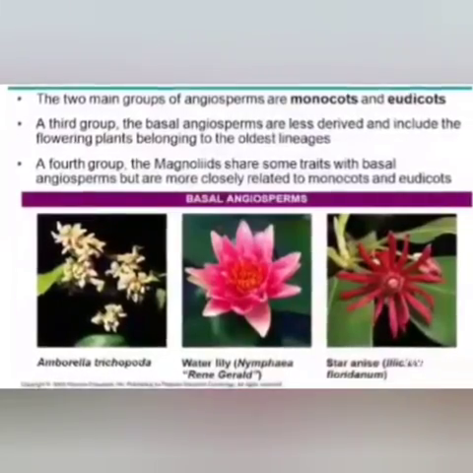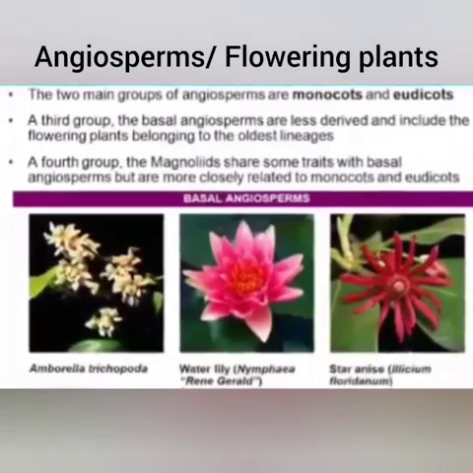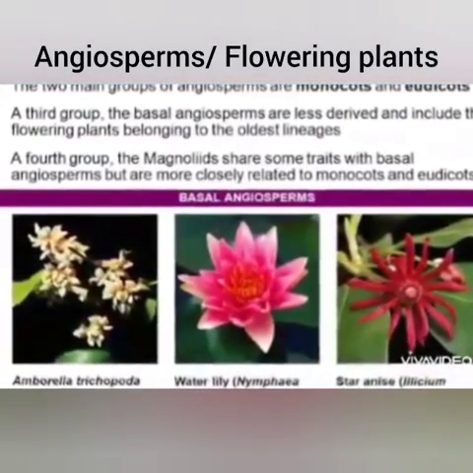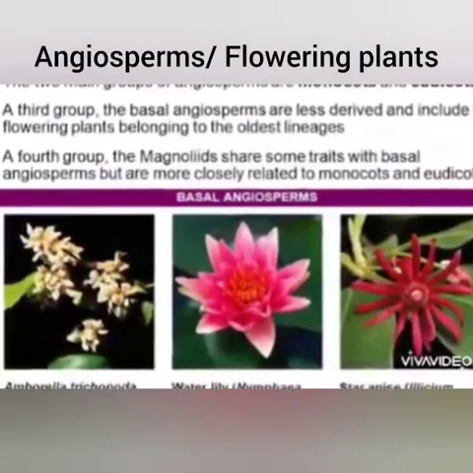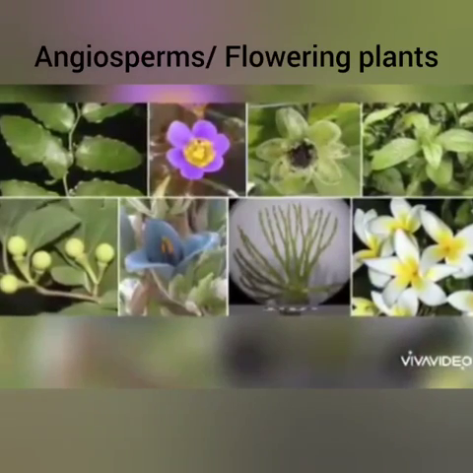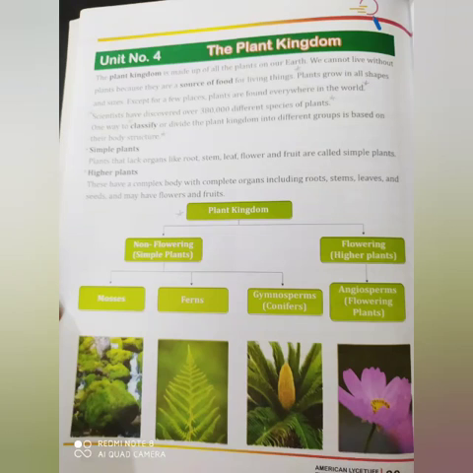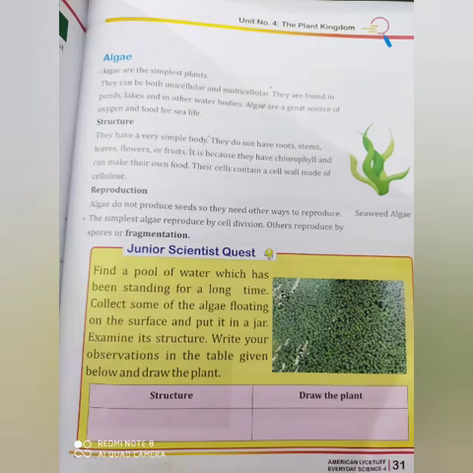So vascular bundles done. Now we are going to study angiosperms. Angiosperms are flowering plants. They can be monocots and dicots. Angiosperms are those plants whose seeds are enclosed in fruits and they produce flowers. At page number 30, you will see what the plant kingdom is. All the plants make up the plant kingdom. There are 380,000 different species and there are many types.